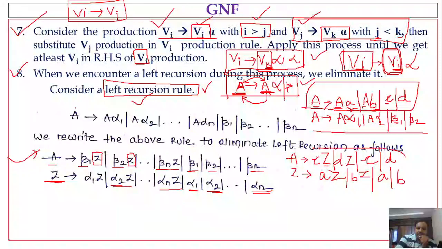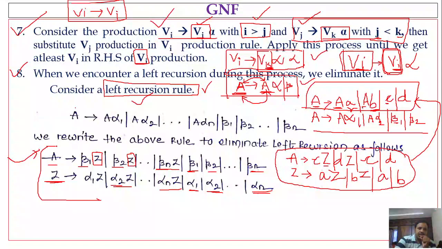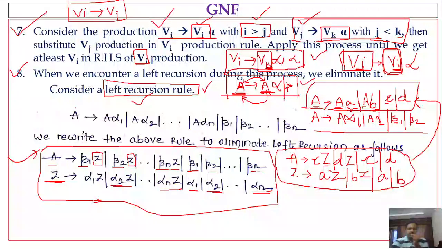See here. This is the non-left recursive production for the left recursive production. This one. Okay. Understood? Very easy. So you just need to remember these two rules, that means how we could write in a non-left recursive way. Okay. That's it. The rest of the thing is the same.